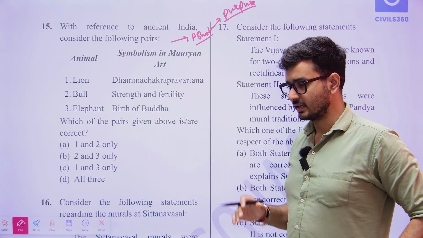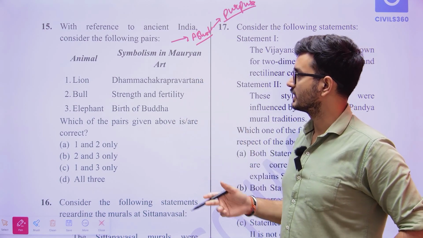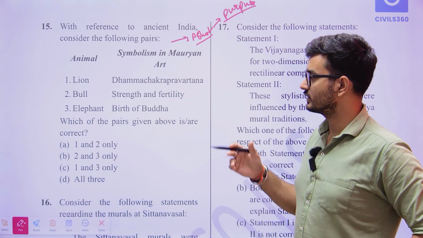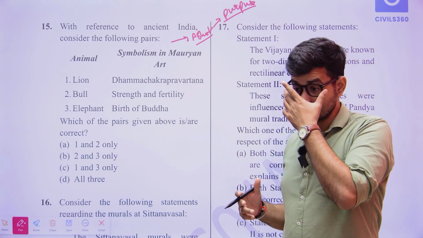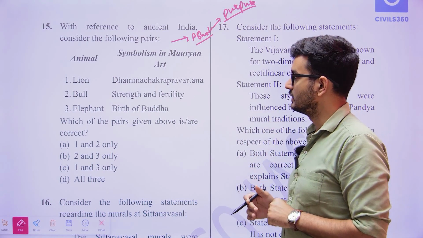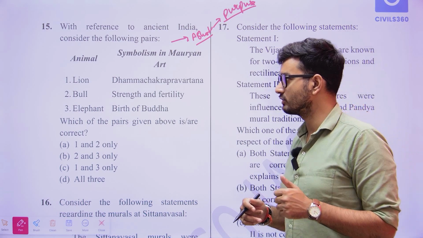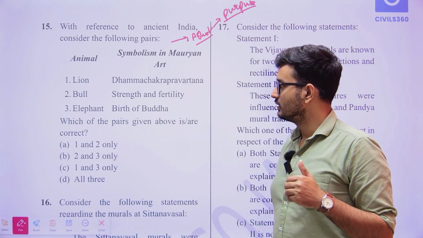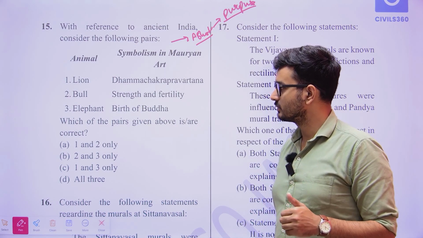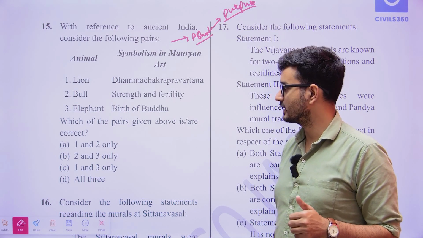In the Ashokan pillars, we know that the crowning animal was different: there was the lion, the bull, and the elephant. All of these were there. Now what did the lion signify, what did the bull signify, and what did the elephant signify? Which of the following pairs are correct?